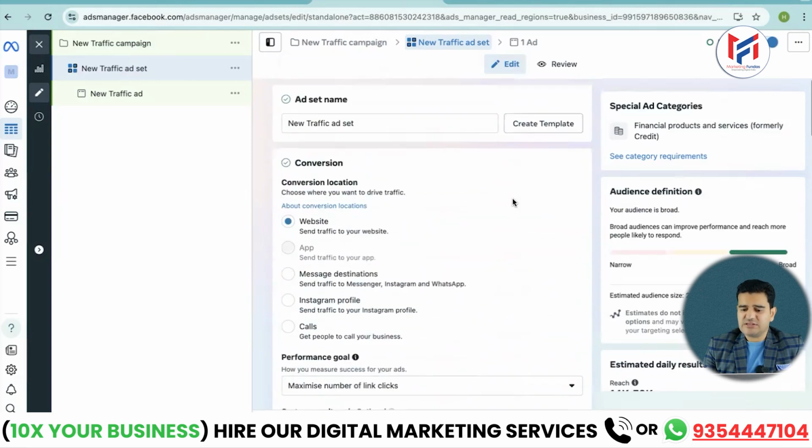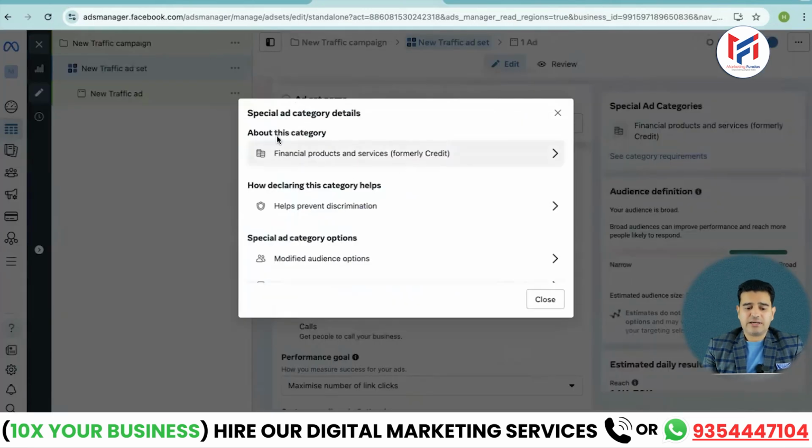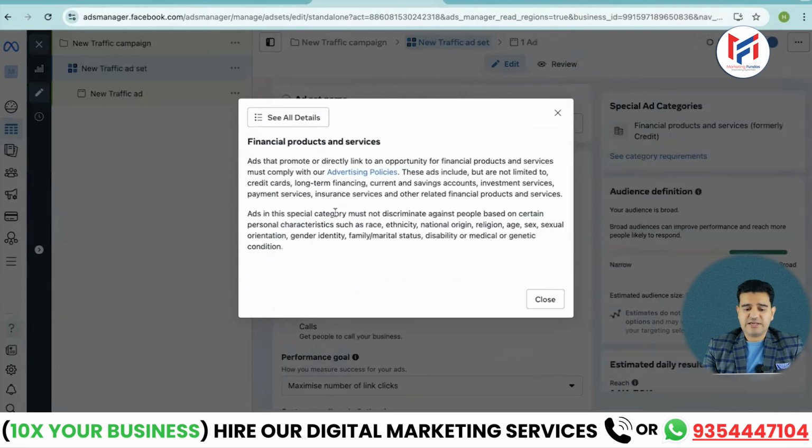Now, look at one thing here. Special ad categories has appeared. I have selected financial products. Earlier this used to be called credit, but now many things can come under financial products and services, credit cards and many other things like loans. Here we can see the ad category. If you want to know more about this category, then from here you can get complete information about what to do and what not to do.